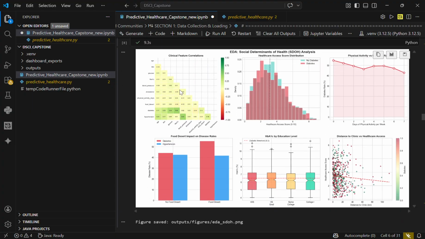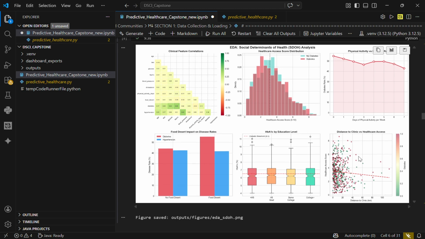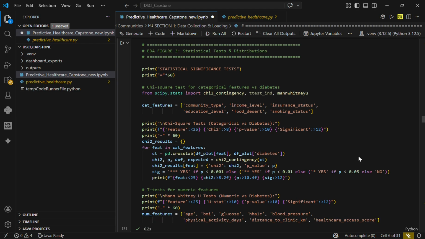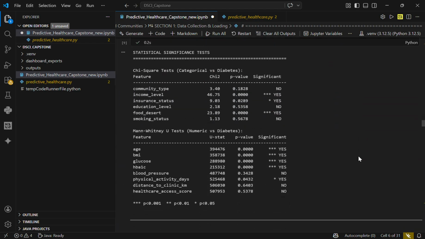In this, we saw clinical feature correlations, healthcare access scores, then physical activity versus diabetes rate, then food desert impact. Food desert means there is a shortage of food there. Then we saw HbA1c by education level and distance to clinic versus healthcare access.